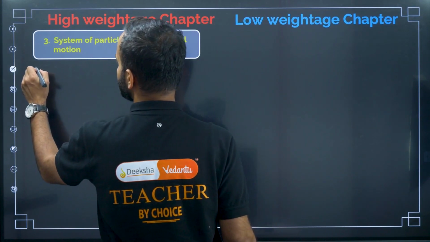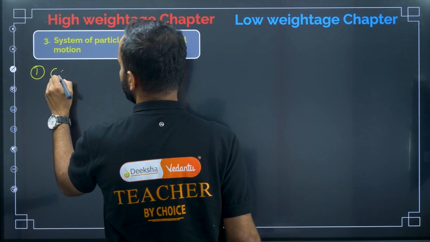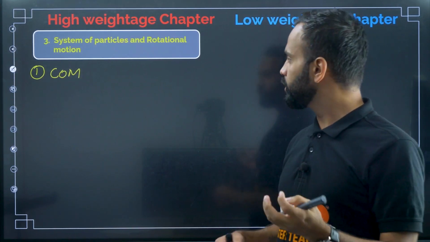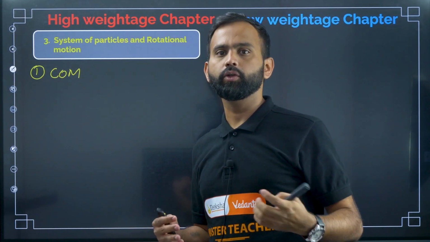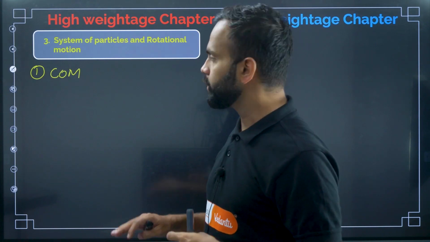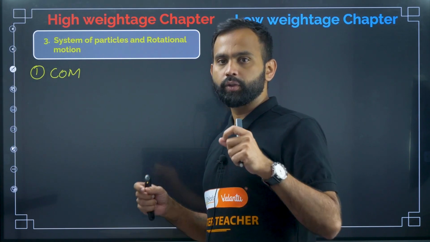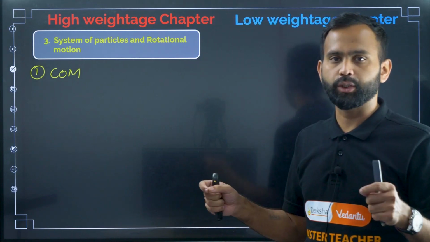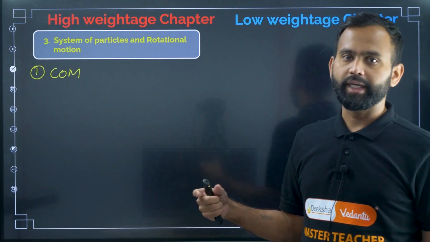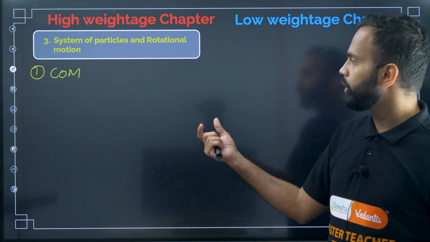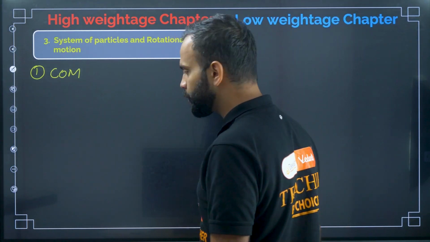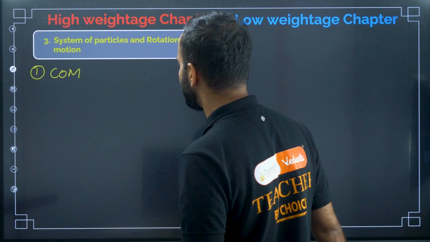In system of particles, what are the chapters you have to read? The first one, center of mass. They will give you the particles and the position of the particles, and you have to find the center of mass of the system. That is the discrete system. In a continuous system, they will give you one function, so you have to integrate and find the center of mass. You should know the basic definition of the center of mass.